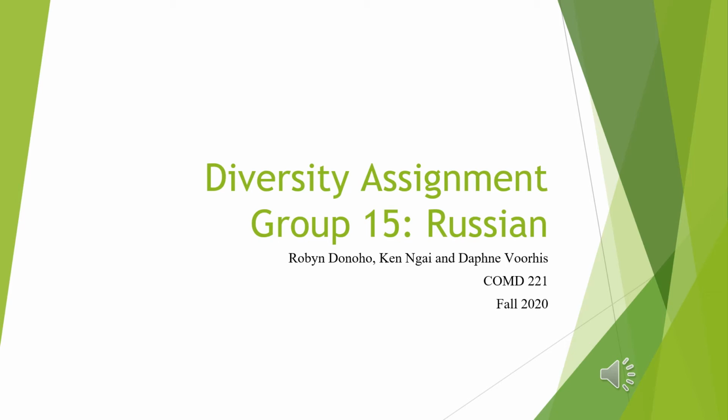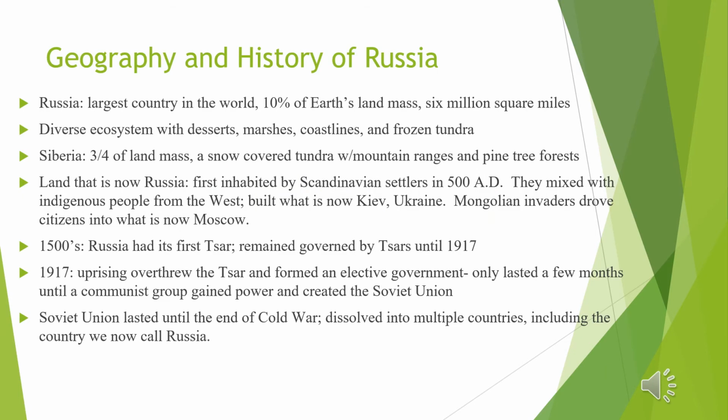This is the diversity assignment for Group 15, and our language was Russian. Russia is the largest country in the world, taking up 10% of Earth's landmass, approximately 6 million square miles. It has a diverse ecosystem with deserts, marshes, coastlines, and frozen tundra. 3/4 of that land is Siberia, a snow-covered tundra with mountain ranges and pine tree forests.